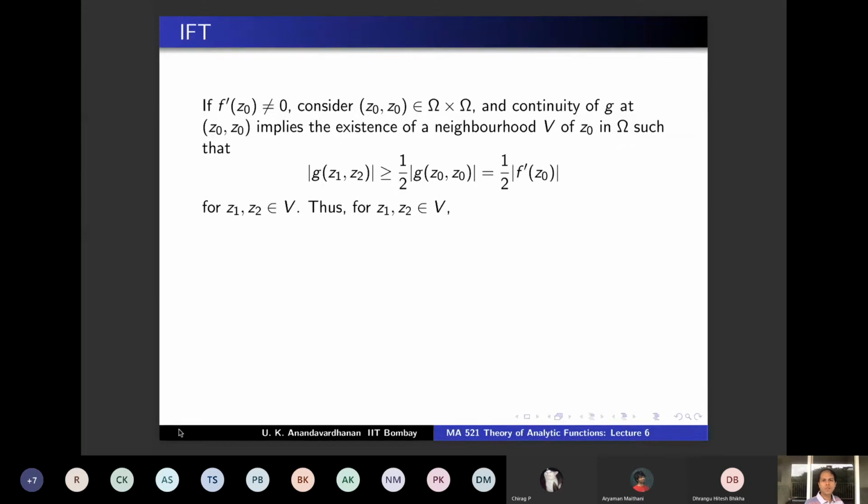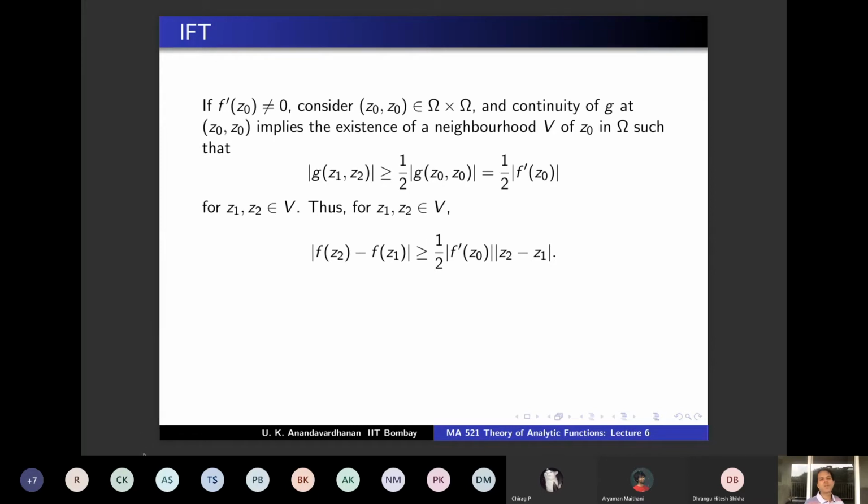So therefore, for Z1 and Z2 in V, notice that, what is g of Z1 comma Z2? It is modulus of f of Z2 minus f of Z1 by modulus of Z2 minus Z1. So by taking this side, this inequality is just this inequality. Okay, so keep in mind this inequality.